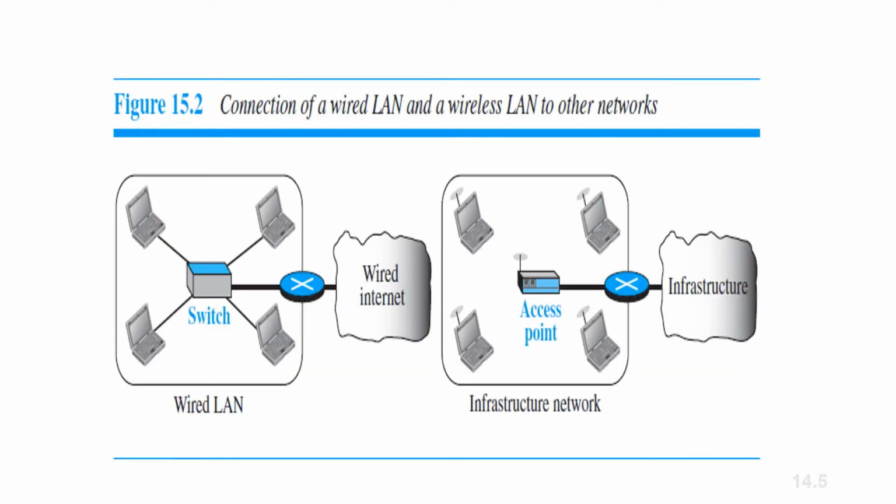So the connection of a wired LAN and a wireless LAN to other networks, as we discussed earlier: in the wired network we require some kind of switches to connect to other wired networks, whereas in a wireless network all the systems within the infrastructure are connected via an access point, and then through maybe a wired connection it can be connected to other wireless infrastructure outside the network as depicted in the diagram.